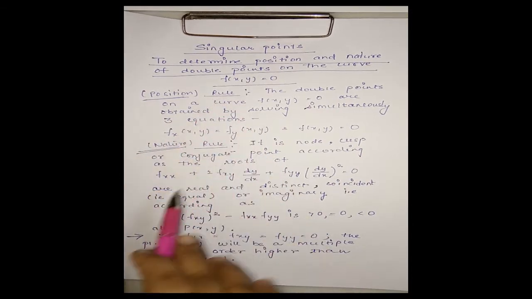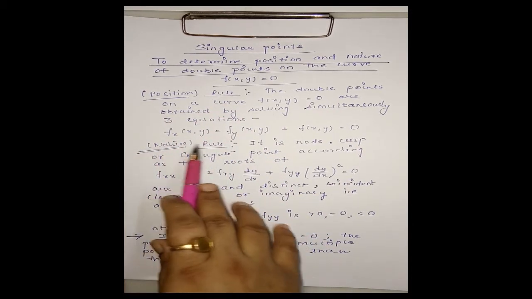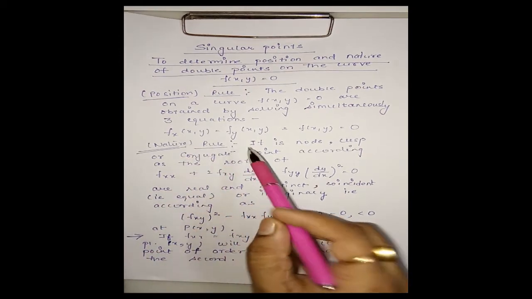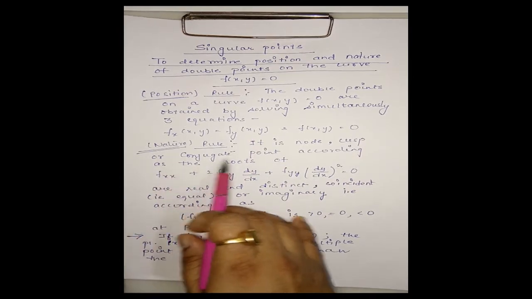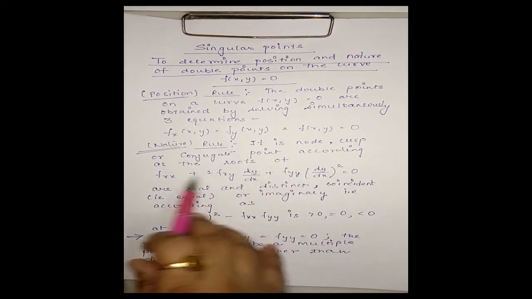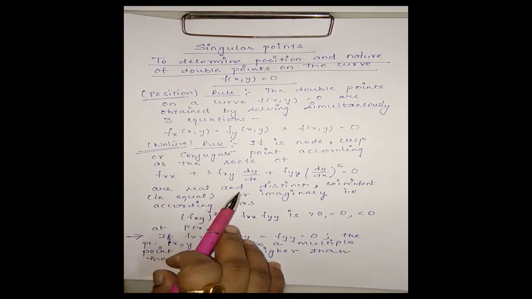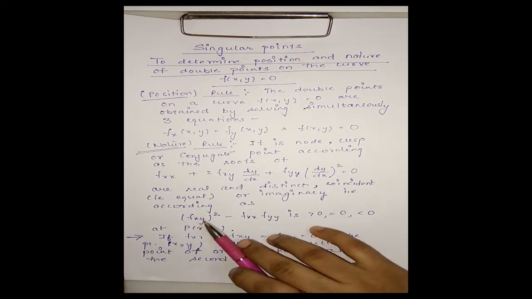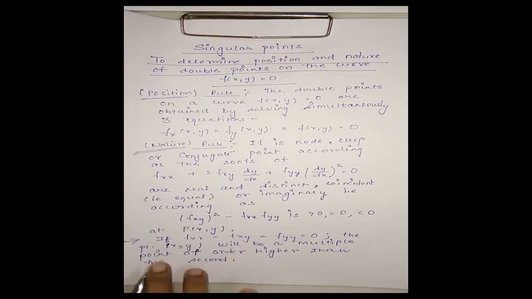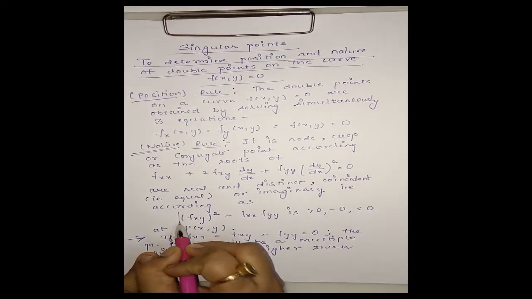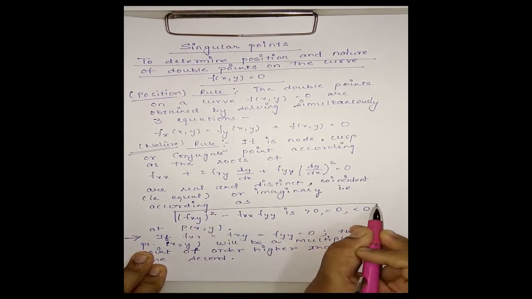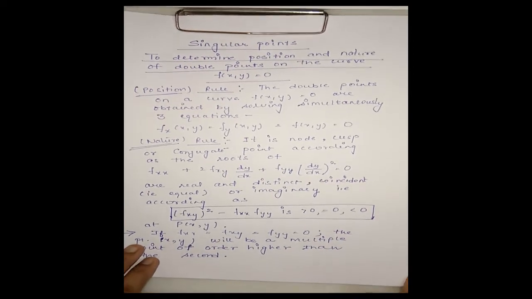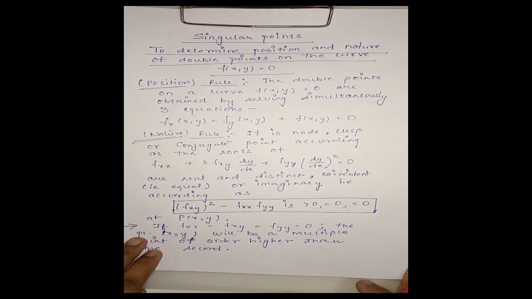This is the position. Now the rule for finding the nature, whether it is a node, cusp or conjugate point. It is a node, cusp or conjugate point according as the roots of this equation are real and distinct, coincident, that is equal, or imaginary, according as fxy square minus fxx into fyy is greater than 0, equal to 0, or less than 0.